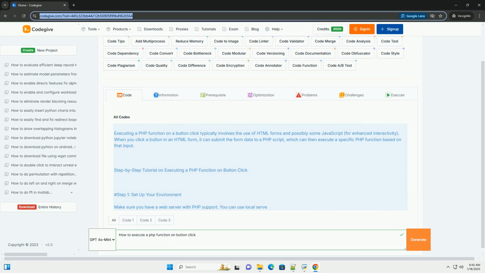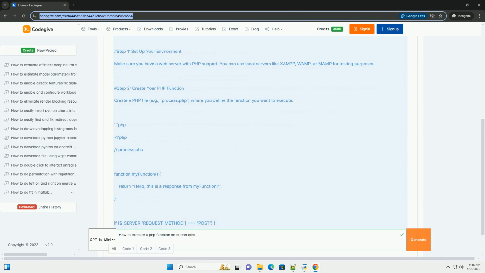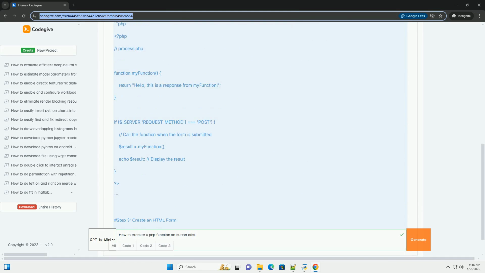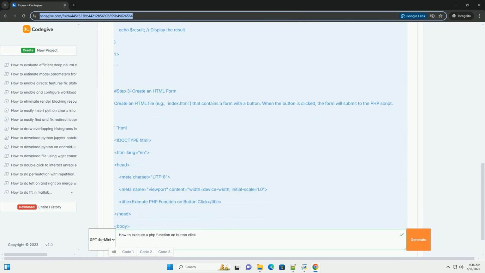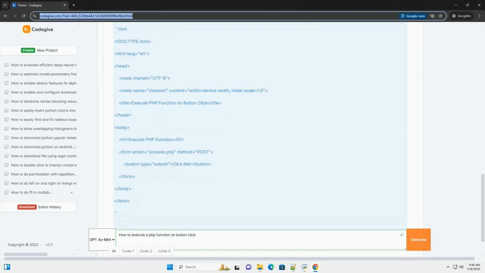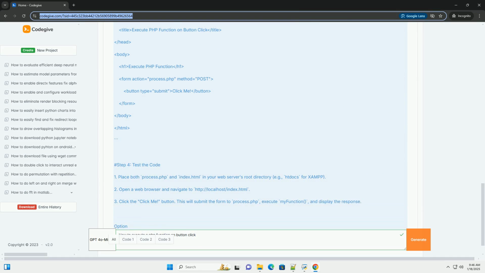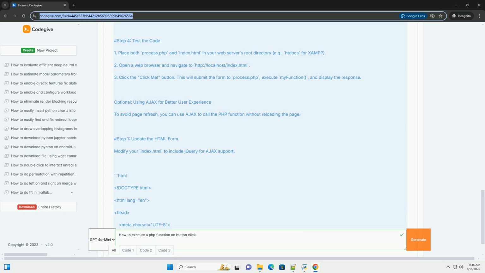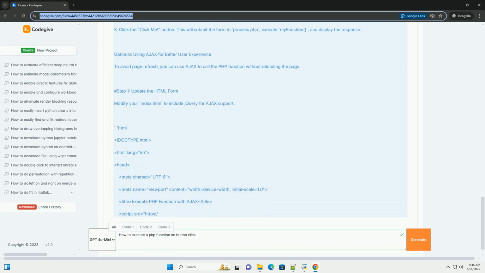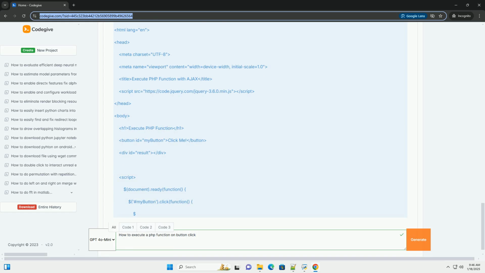Executing a PHP function on a button click typically involves the use of HTML forms and possibly some JavaScript for enhanced interactivity. When you click a button in an HTML form, it can submit the form data to a PHP script, which can then execute a specific PHP function based on that input. Step-by-step tutorial on executing a PHP function on button click.